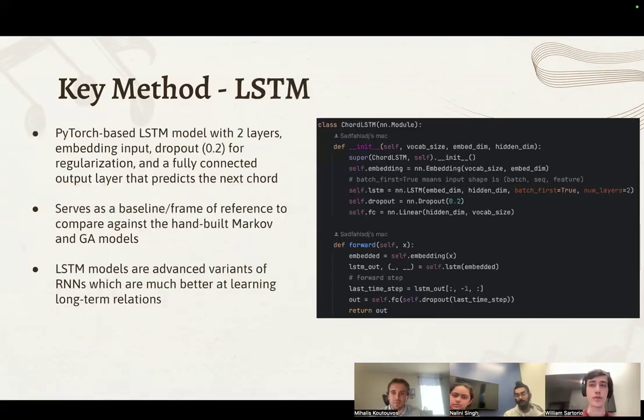The third model we used was the LSTM, which was a PyTorch import, given that we already had two handwritten models, as a baseline or frame of reference to compare against our hand-built models. LSTM models in general are advanced variants of recurrent neural networks, which are much better at learning long-term relations, which are very important in music theory.